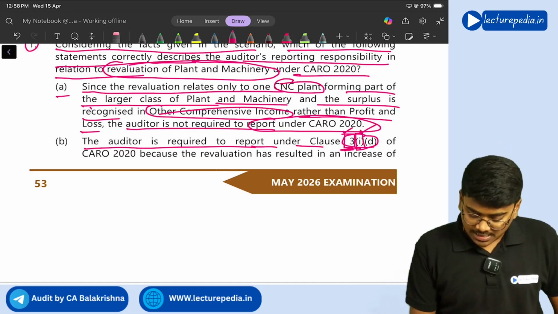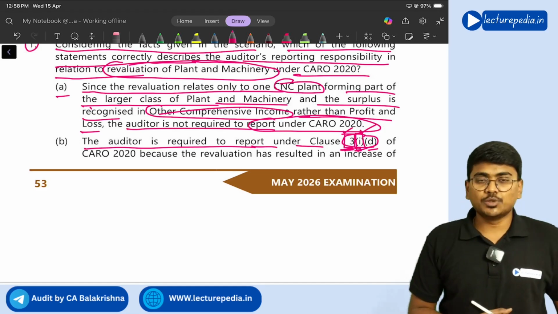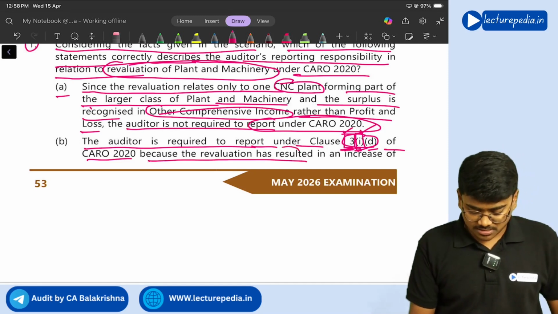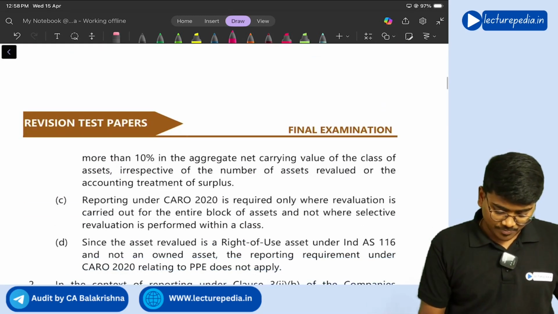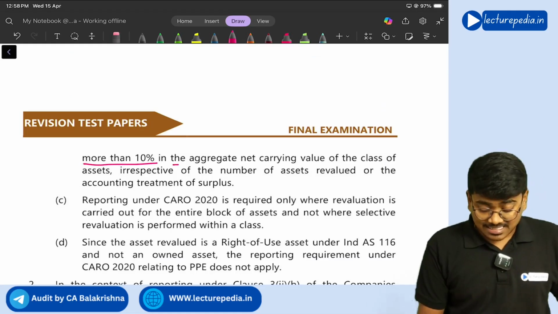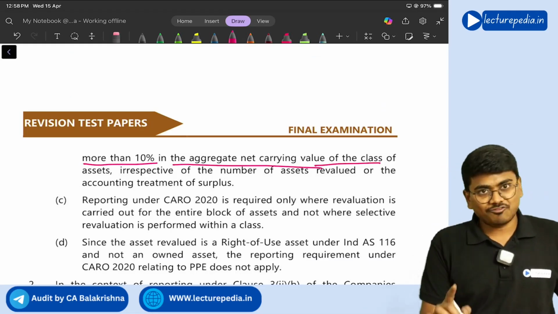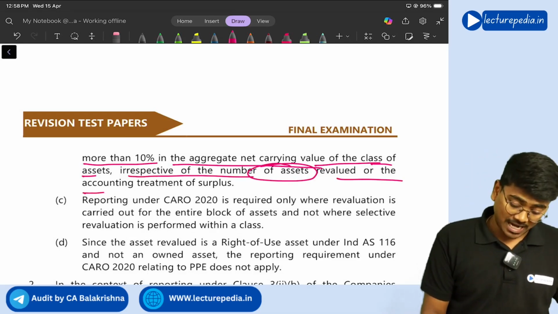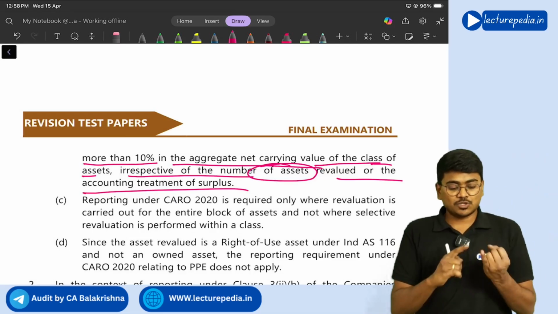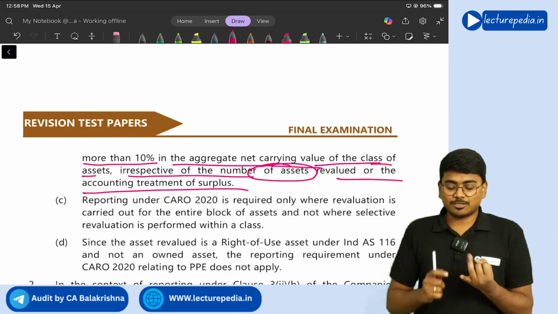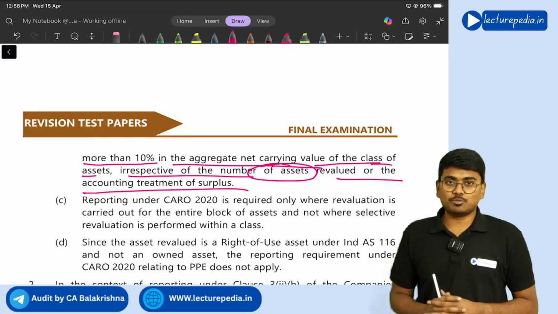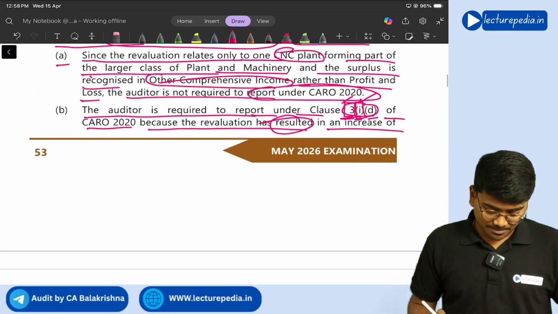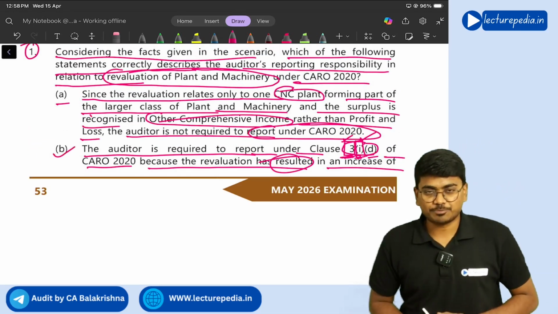So under clause 1 subclause D of CARO 2020 you need to report it, because the revaluation has resulted in an increase of more than 10% in the aggregate net carrying value of the class of asset, irrespective of the number of assets revalued or the accounting treatment of the surplus. So irrespective of how you have treated the surplus, irrespective of how many assets have been revalued, if the change is more than 10%, you have to report it. So option B is the correct option.